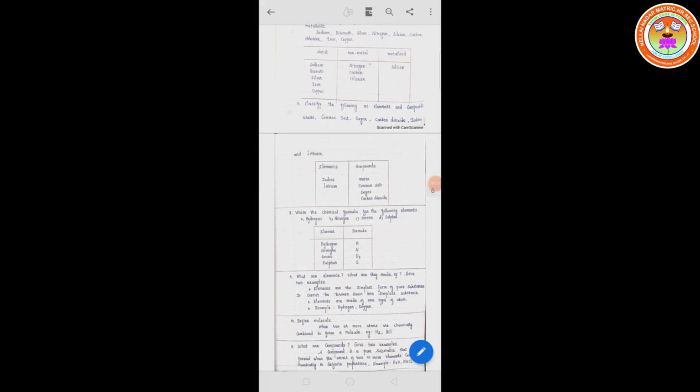Question number 7. Classify the following as element and compound. What are the substances they have given? Water, common salt, sugar, carbon dioxide, iodine, and lithium. So you have to segregate elements and compounds.